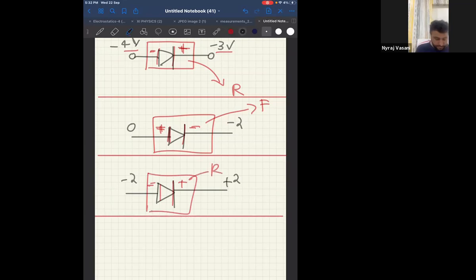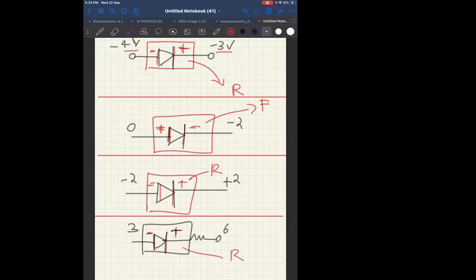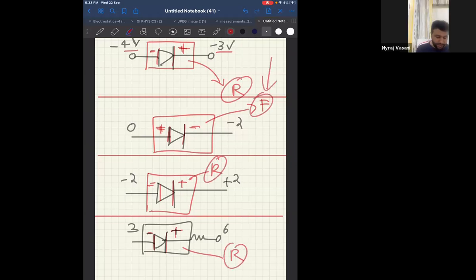And the last one, this is 6, this is 3. Therefore, this will be positive, this will be negative. Again, positive is connected to negative, negative is connected to positive. Therefore, this will also be reverse biased. Therefore, out of all this, reverse, forward, reverse, reverse, only this one is forward biased. That is my second circuit. Therefore, option B will be my right answer.